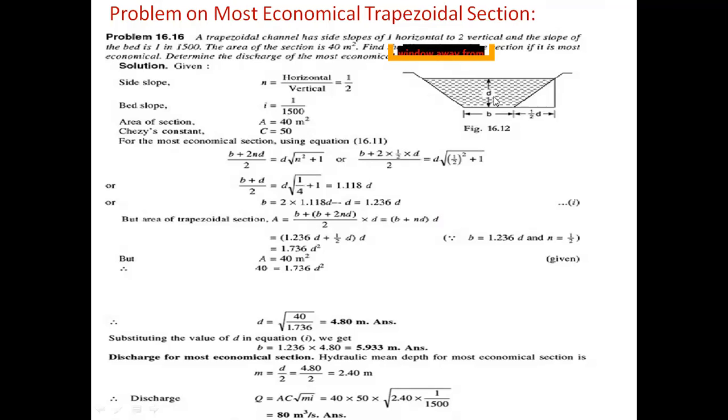The trapezoidal channel has side slope n equal to one horizontal by two vertical. So side slope is equal to 1 by 2 into d. The bed slope is equal to 1 in 1500, 1 by 1500. The area of the section is also given in the problem: 40 meter square. The constant value is already given, C equal to 50.